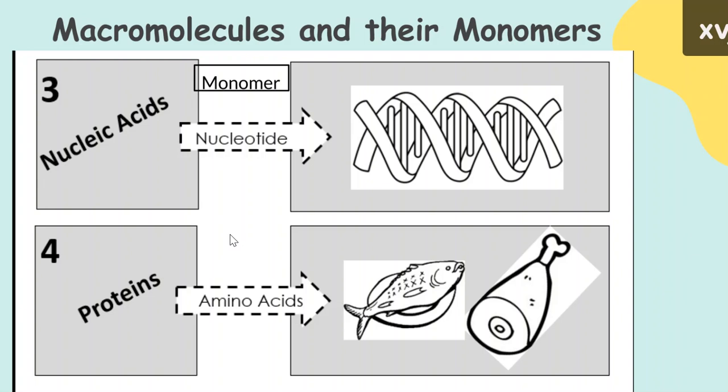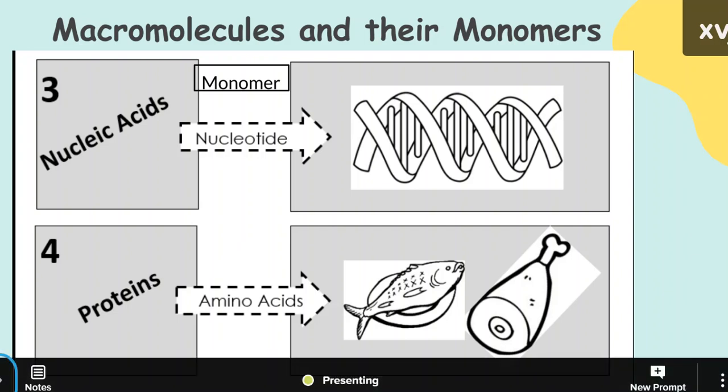Nucleic acids, NA, this is your DNA or RNA. These are nucleic acids. Anything that's living has nucleic acids in it. Nucleic acids are built by the monomer nucleotide. So they sound similar, so it's not hard to find that these two match together. Nucleotides build nucleic acids.